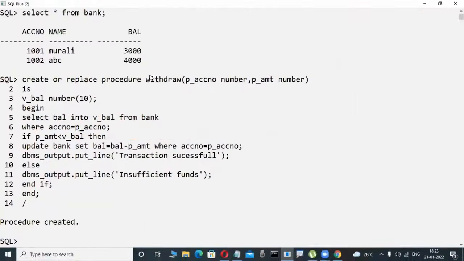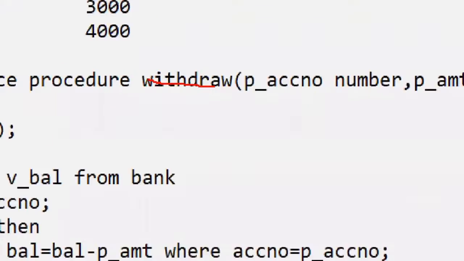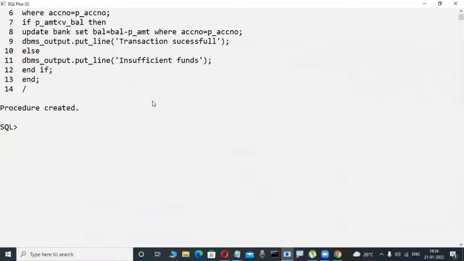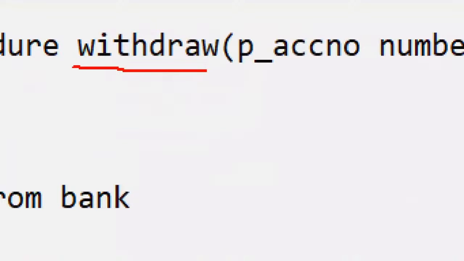Once I develop this withdraw procedure, I try to check it, whatever ATM transactions I mentioned in the previous case. Now check it out, observe it here. I try to check something. And now here I'm executing: exec procedure name withdraw. Okay, fine. I'm calling this procedure, withdraw. You may not have an idea about all these things. Just observe: is withdraw there or not? That is the name of my program.